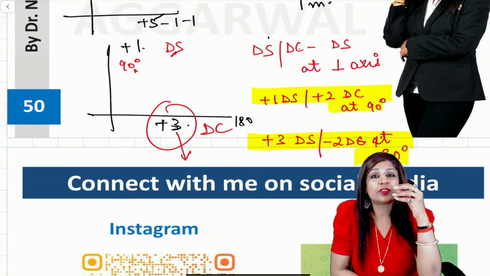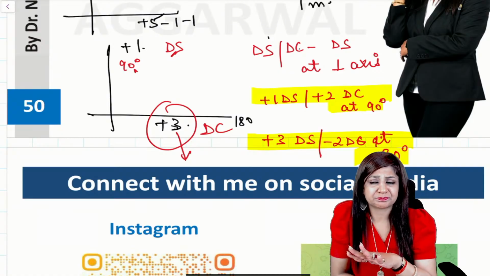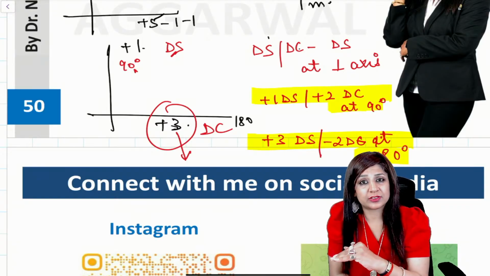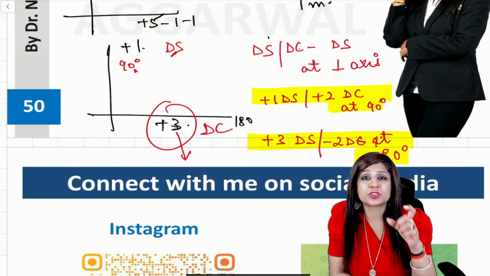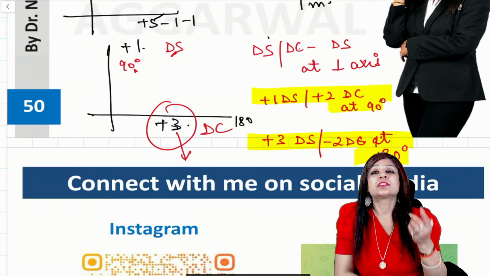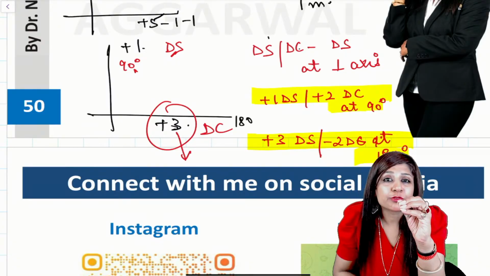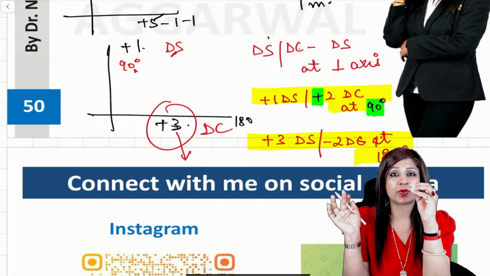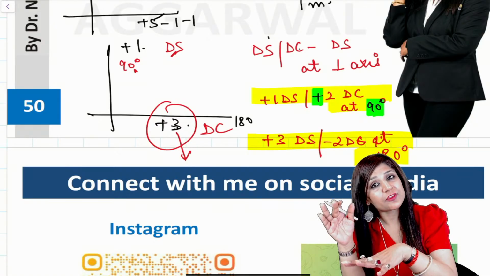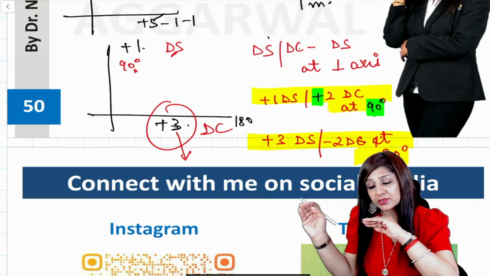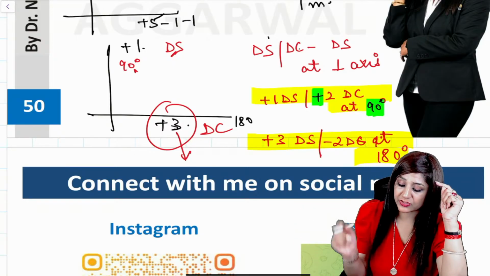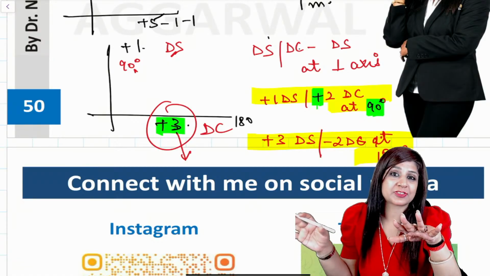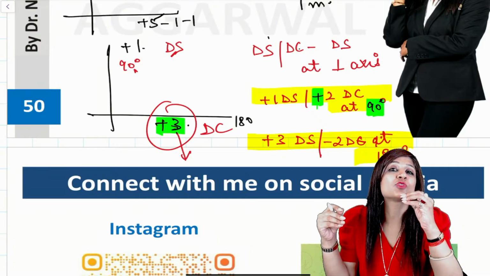Now sometimes in the options they have given you only one. If they have given you only plus 1 diopter spherical, no need to calculate the other one, and vice versa. If they have given you options having both, then you will have to calculate. Second thing: if you have calculated for one, then you can just change the sign and the axis and you get the next one. When I use plus 1 diopter spherical, we have plus 2 at 90 degree. If I use the other, plus 3 diopter spherical, then change the sign and change the degree and you will get the second prescription, and we can save time in solving the second.